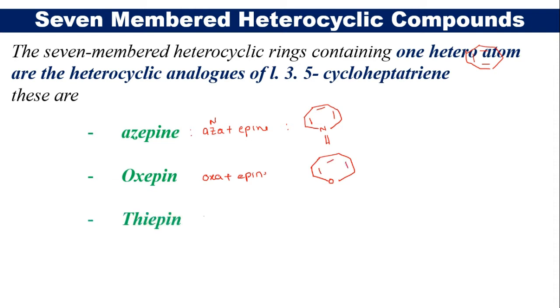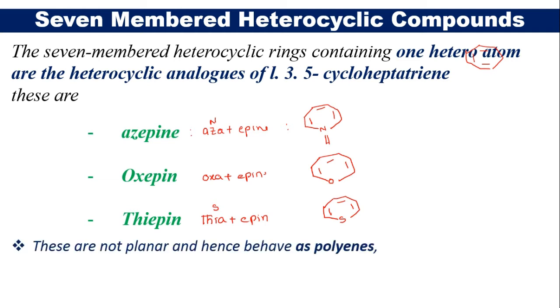Third one, thiepine. Thia refers to sulfur. Epine refers to a 7-membered ring. Therefore this compound has sulfur as heteroatom and it has 3 double bonds. Here you see that all these 3 compounds are non-planar and they behave like polyenes.